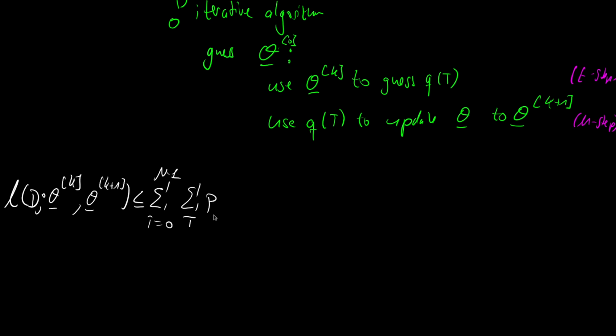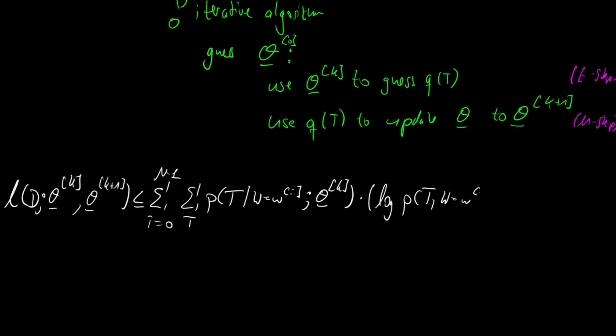Then we had the posterior, the Q of t, which we estimated with theta k. So the posterior of t, given that the words are the words that we observed, under theta k, times, in brackets, the logarithm of the joint under the new parameter, because that's what we want to maximize later on.